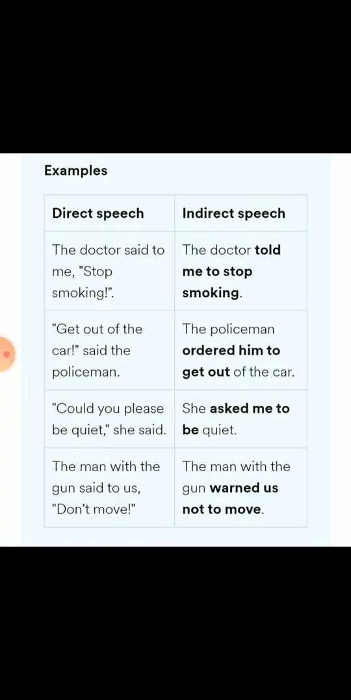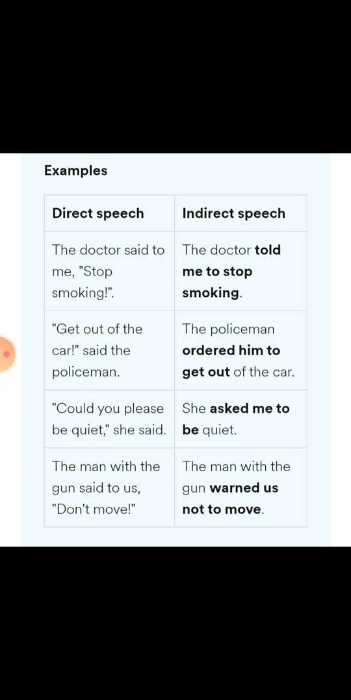Now the other example, this is the request example. Could you please be quiet? So this is the request. She asked me to be quiet. So she asked me, and to do what? To be quiet. This way you will do these questions, a command and request. Likewise, the man with the gun said to us, don't move. The man with the gun warned us not to move.